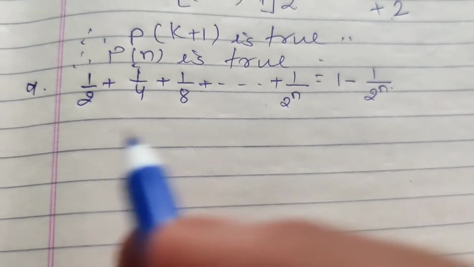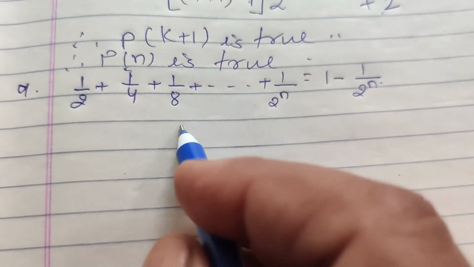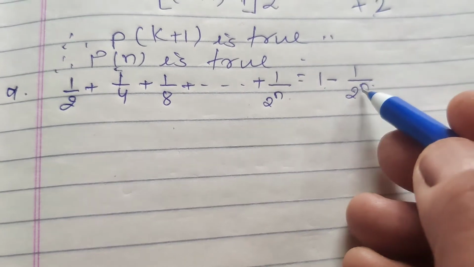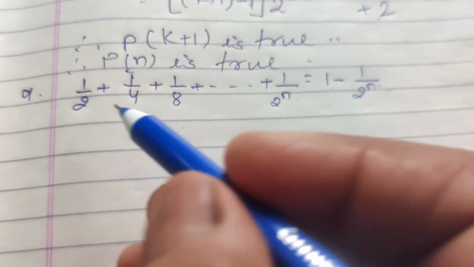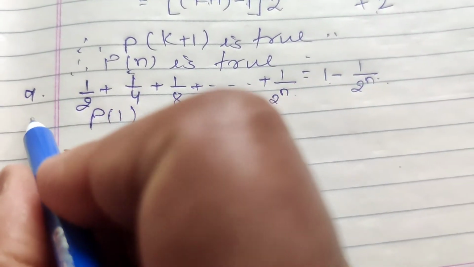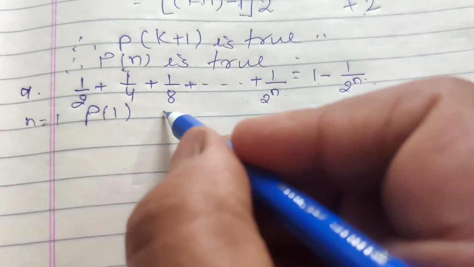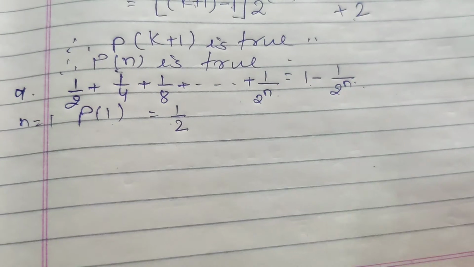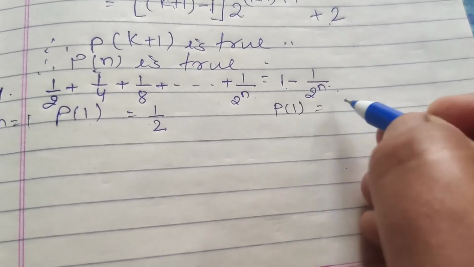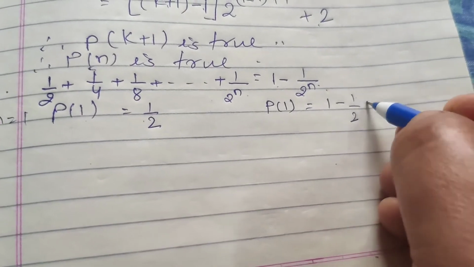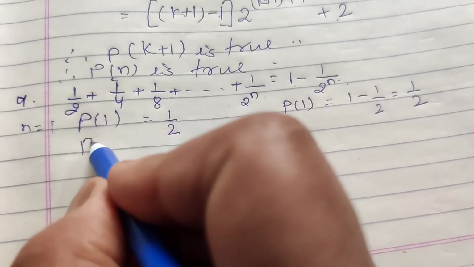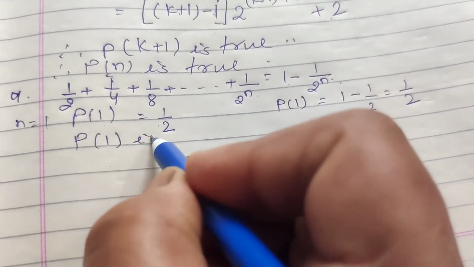Question number 9. 1 by 2 plus 1 by 4 plus 1 by 8 up to 1 upon 2 raised to power n equal to 1 minus 1 upon 2 raised to power n. Okay. This series for n equal to 1: P1 equal to 1 by 2 in LHS, and here P1 equal to 1 minus 1 by 2, equal to also 1 by 2. The value is same. P1 is true.